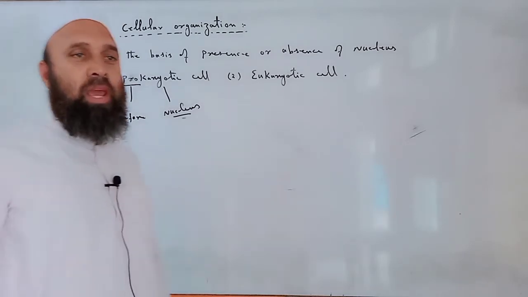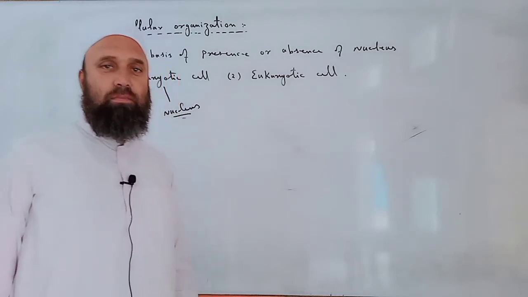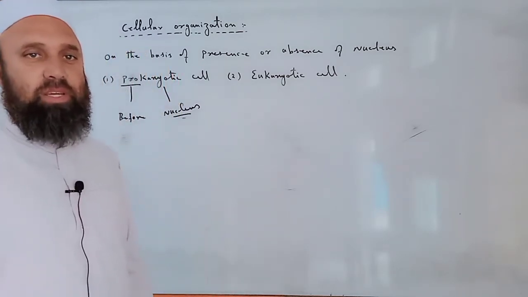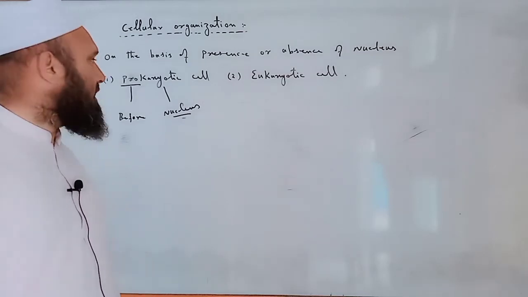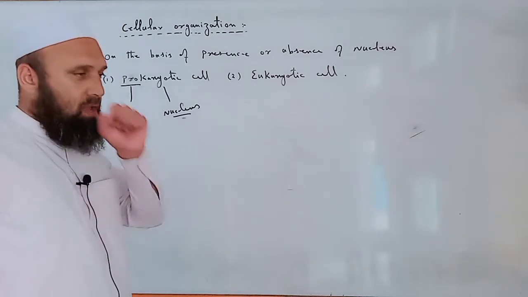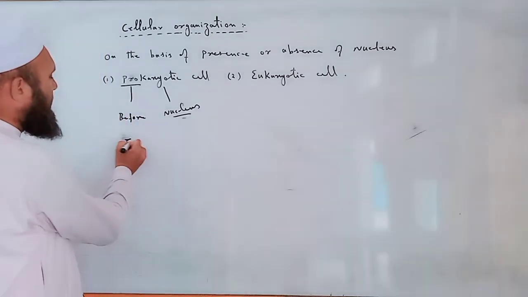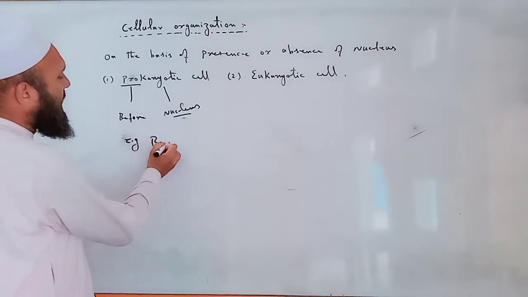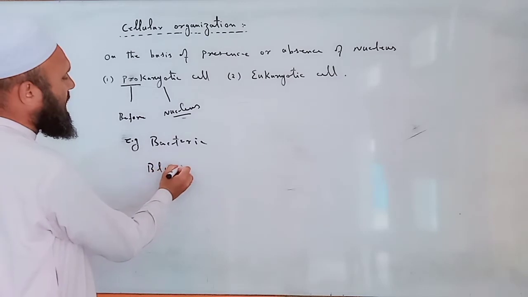Similarly, membrane bounded cell organelles like mitochondria, Golgi body, endoplasmic reticulum, lysosome, etc., are absent in prokaryotic cell. Examples of prokaryotic cells are bacteria and blue-green algae.